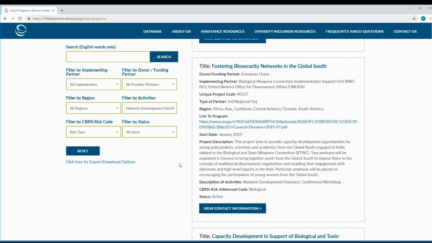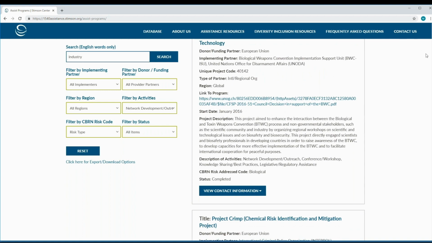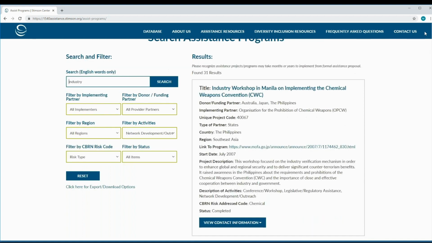Now, because Mexico's National Implementation Action Plan specified a need for outreach programs to engage its industry sector, to narrow these 236 search results, let's add the search term "industry" to the search bar. Just as a reminder, you can only search with English words. Instantaneously, search results drop from 236 to 31.